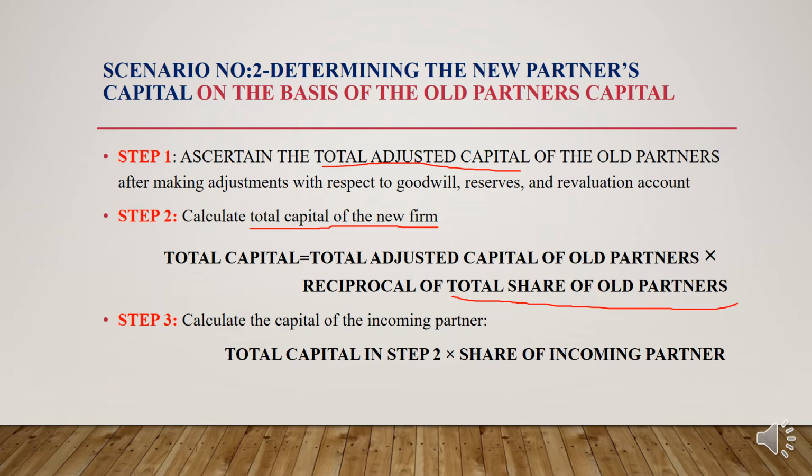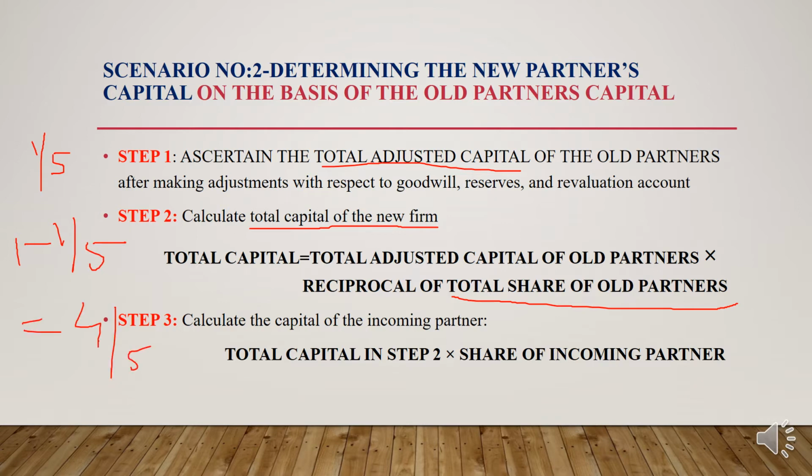In our question, if the incoming partner's share is given, say for example 1 by 5, then how do we calculate the total share of old partners? We just deduct 1 by 5 from 1. So you will get 4 by 5, right?